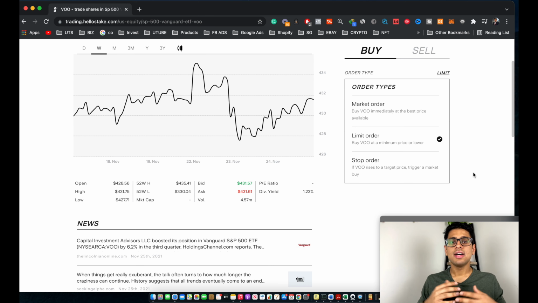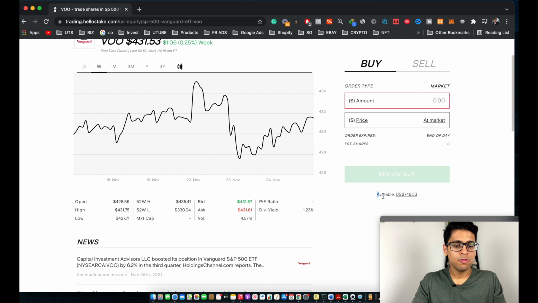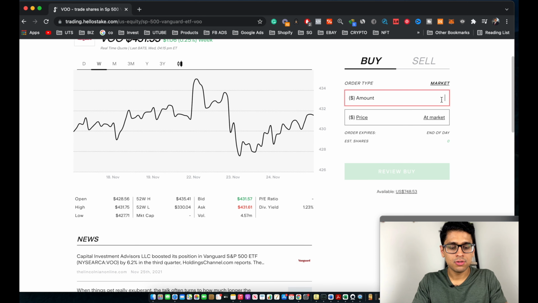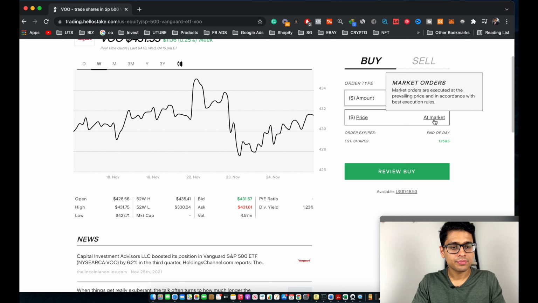And finally, a stop order is basically when you set a target price. So once the stock hits that specific price, Stake will automatically go ahead and complete that transaction. But for most of you guys who want to purchase a stock at that specific moment, go ahead and click on market order. As you guys can see over here, I've currently got $748 available. So let's just say I want to buy $500 worth of VO. So let's just put 500 over here.